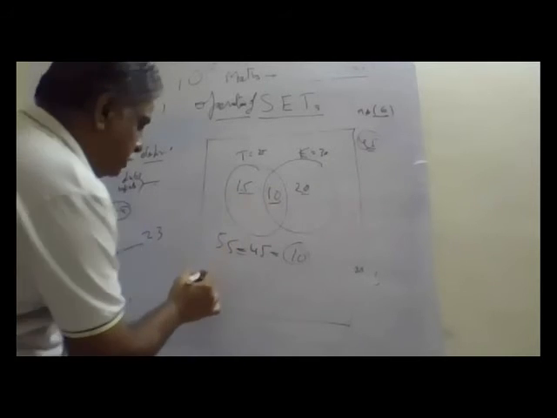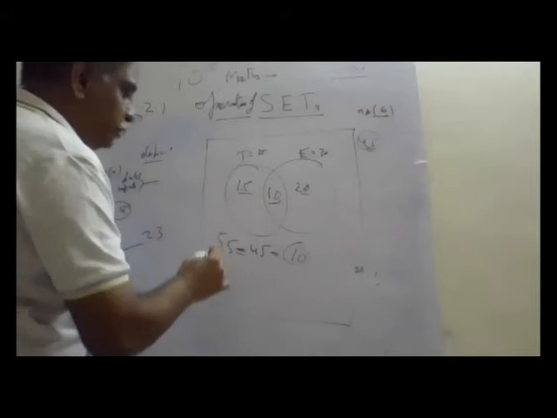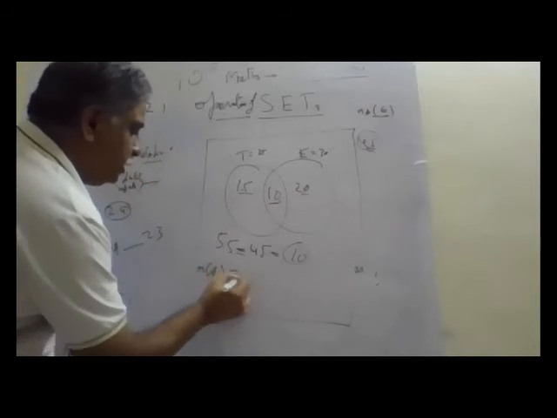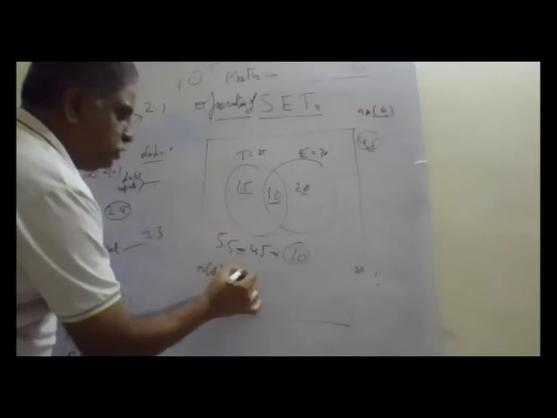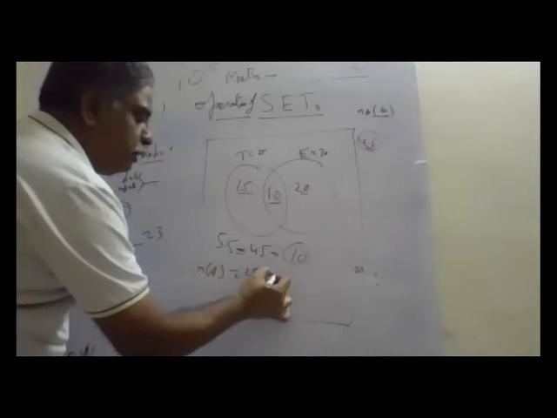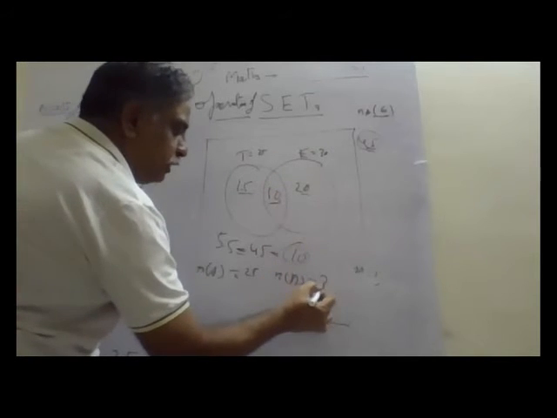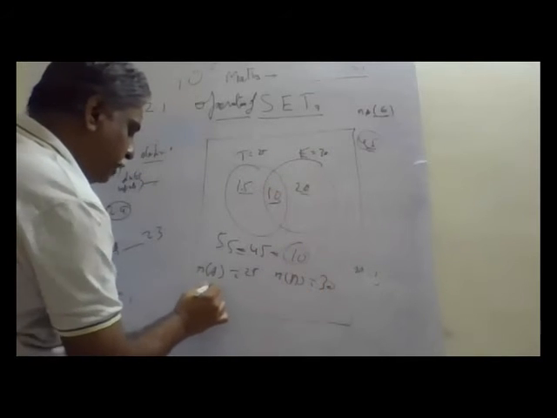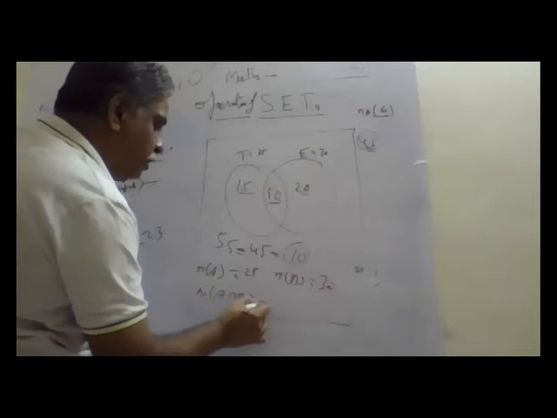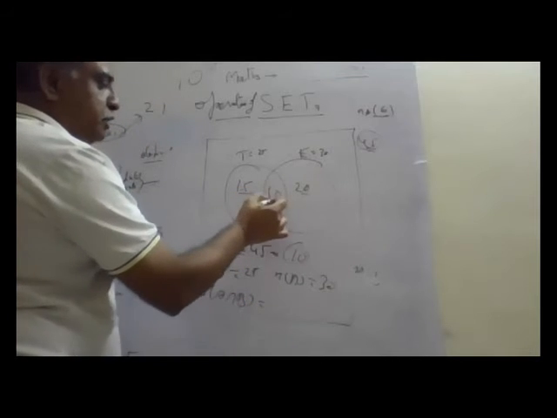So now you write here. n(A) knowing Telugu is 25. n(B) knowing English is 30. n(A intersection B), those who know both the languages, is 10.